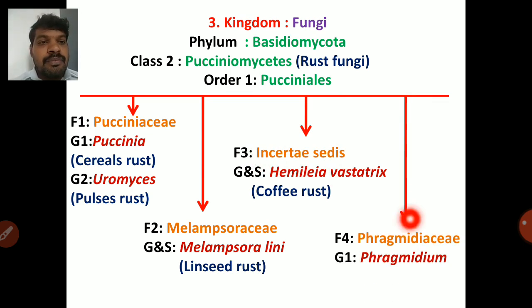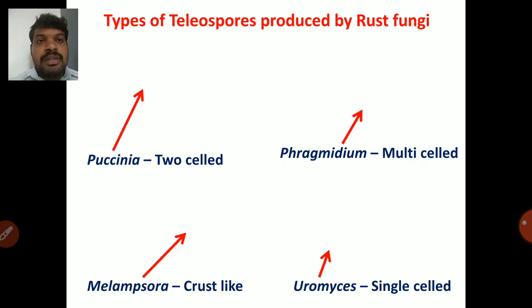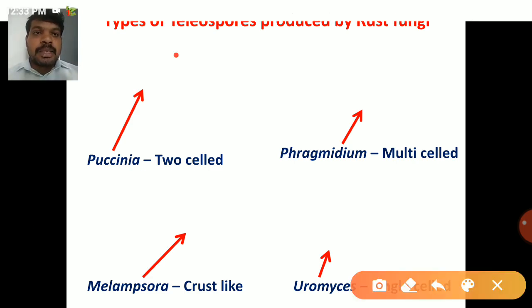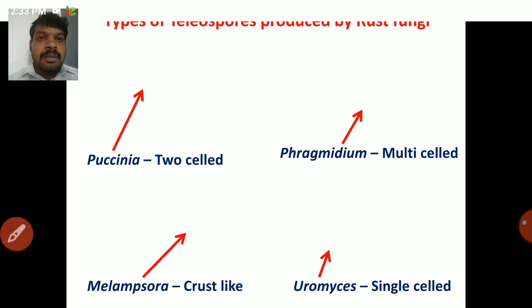So family 4 is Phragmidiaceae, genus one Phragmidium. So types of spores produced by rust fungi. Rust fungi produce 5 types of spores. In this, teleospores act as sexual spores. So teleospore என்னன்னு பார்த்தீங்கன்னா sexual spore. Based on their teleospores we can classify or differentiate the different rust fungi.